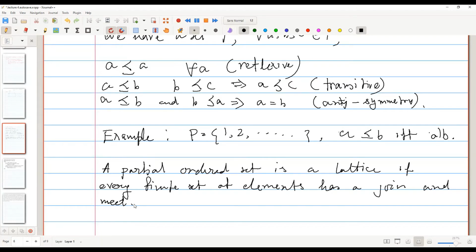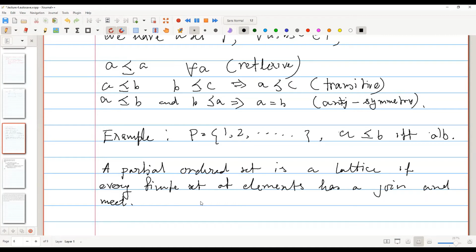So basically, if we take any finite set, say A1, A2, up to AK, there will exist an element, say AI, such that every other AJ will be less than or equal to AI. From A1 to AK, that may be a maximum. Can you repeat it once? Sorry, I did not get.